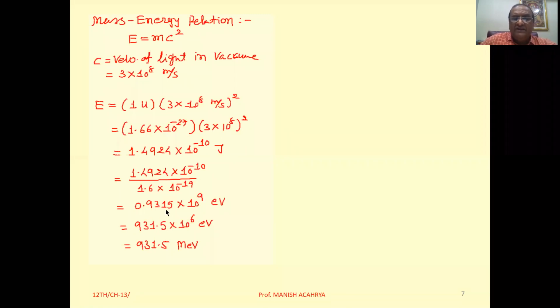So 0.9315 into 10 raised to 9 electron volt. We can rewrite this as 931.5 into 10 raised to 6 electron volt. But 10 raised to 6 is mega or million, we can say. So when 1 U mass is converted into energy, the energy obtained is 931.5 MeV. So this one is the mass energy relationship. Clear to all of you?